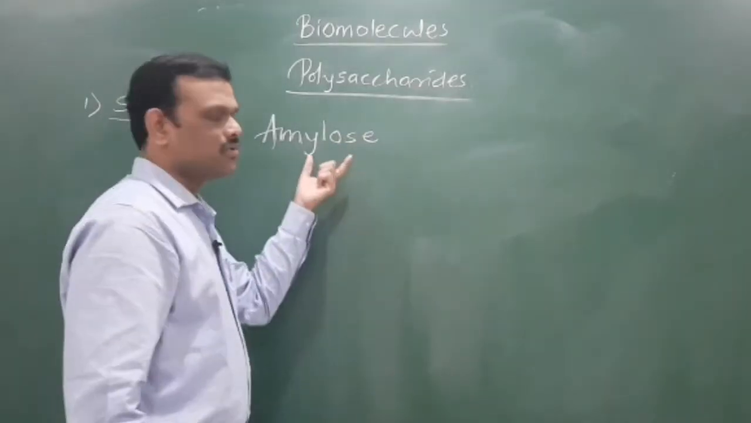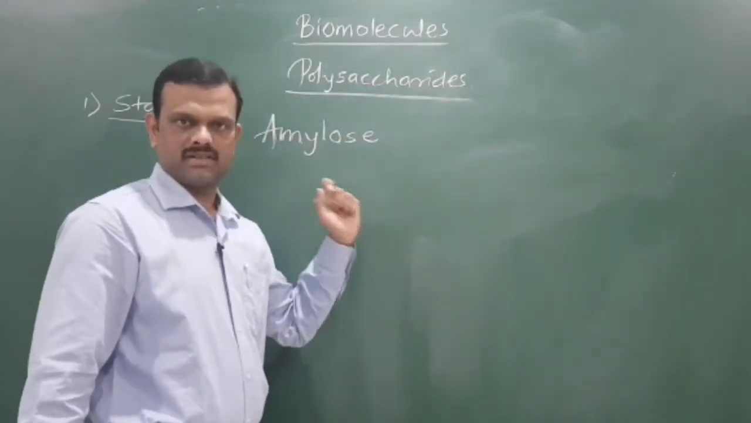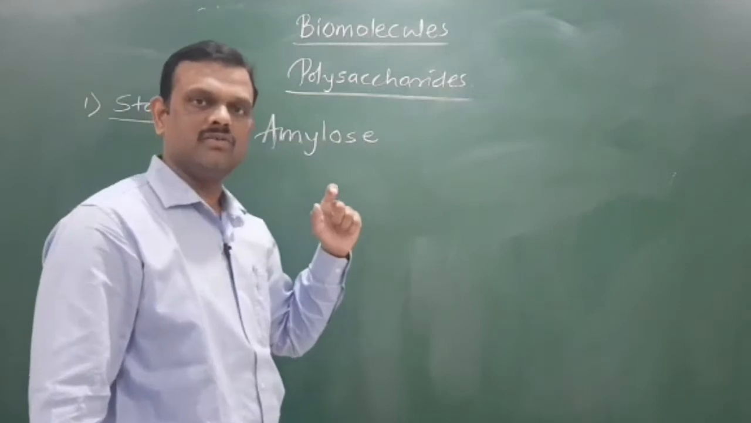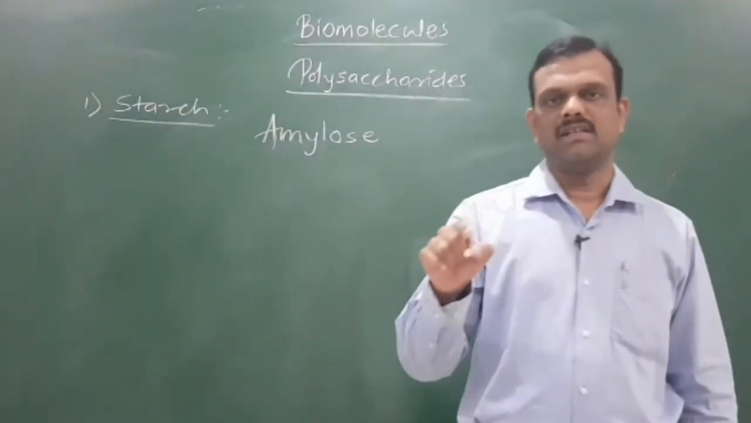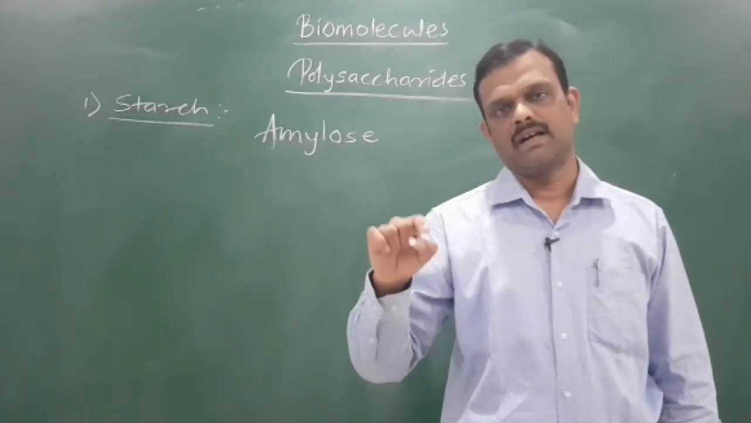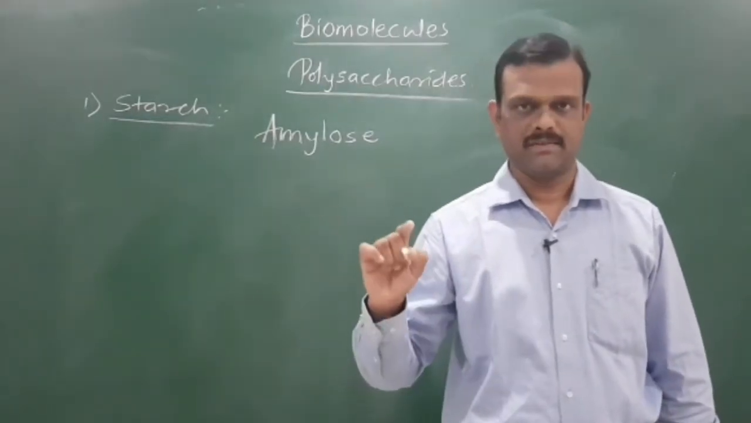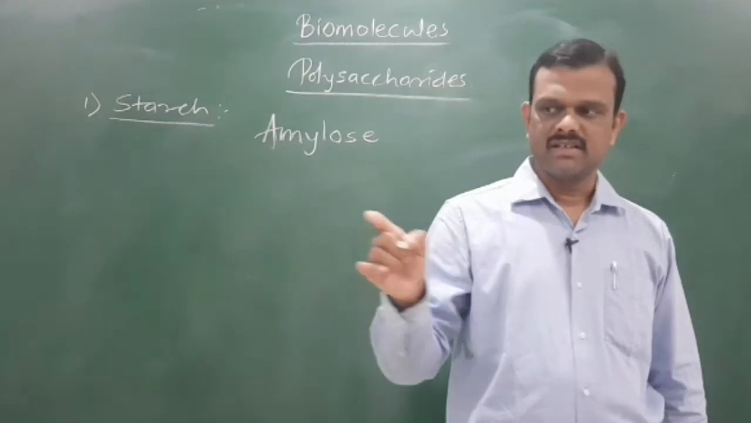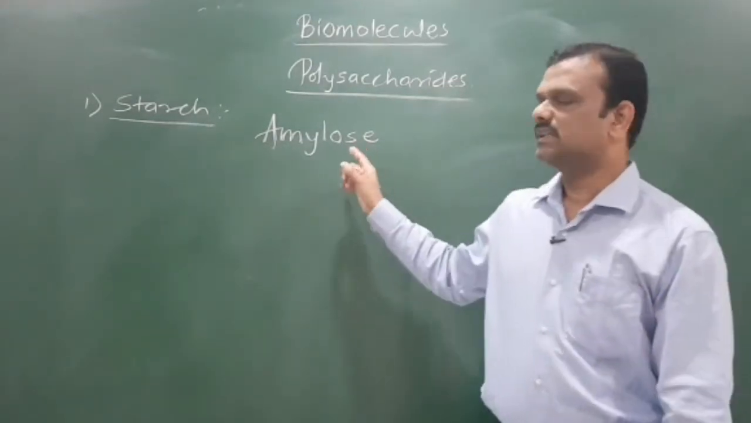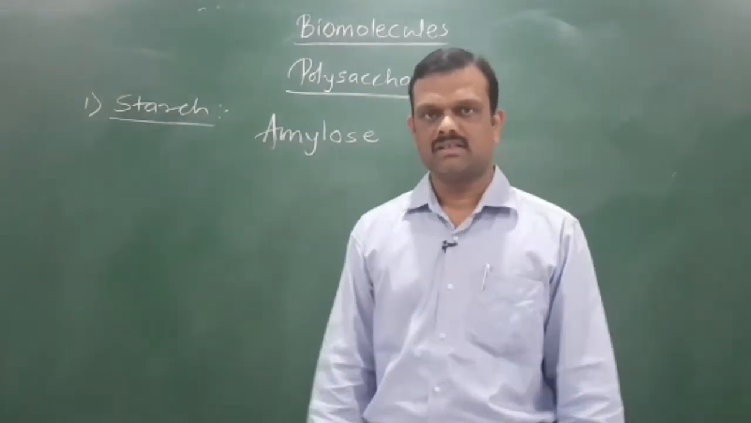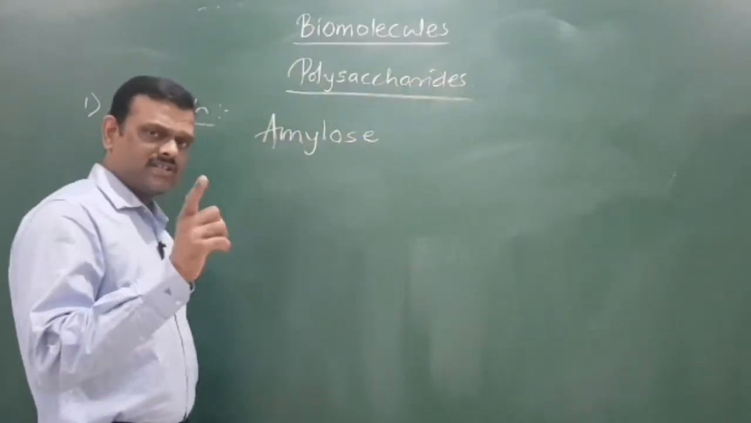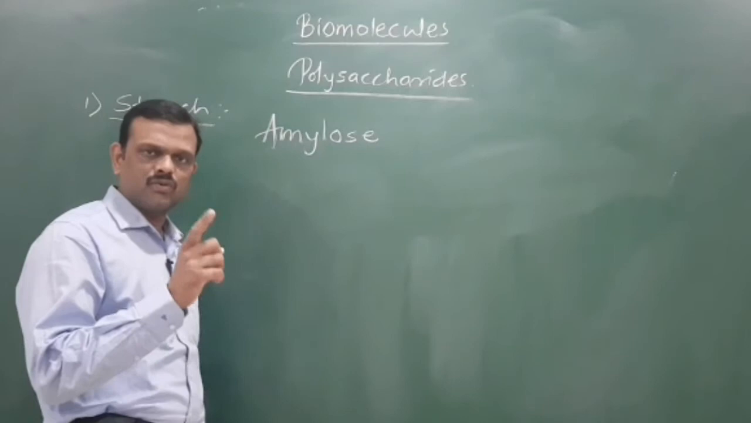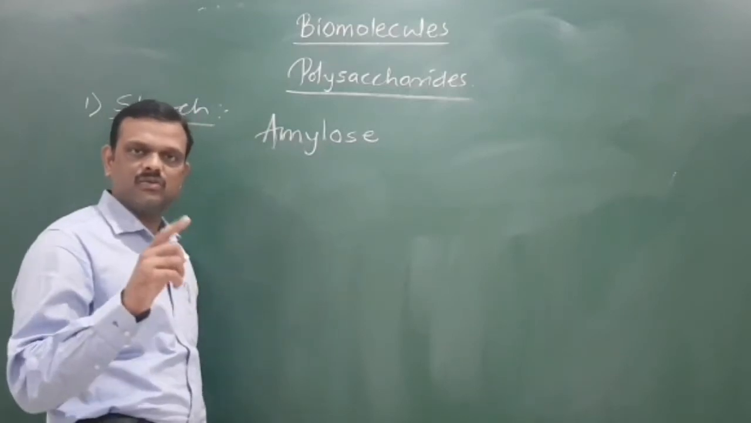Now this amylose is a linear polymer. That means alpha D glucopyranose units are linked to each other through C1-C4 alpha glycosidic linkage. That means they are arranged in a straight chain, therefore they are linear polymers. Let us study the structure of this amylose. It is made up of alpha D glucose or alpha D glucopyranose.